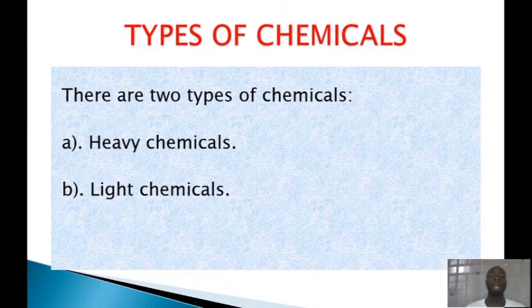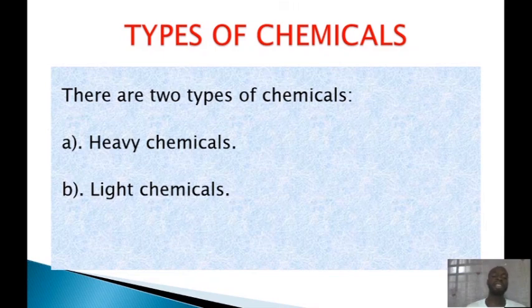So a heavy chemical is produced in large quantities, while light chemicals are those that are produced in little quantities, in very small quantities. I hope that has entered already. I said a heavy chemical is produced in large quantities, while a light chemical is produced in small quantities.